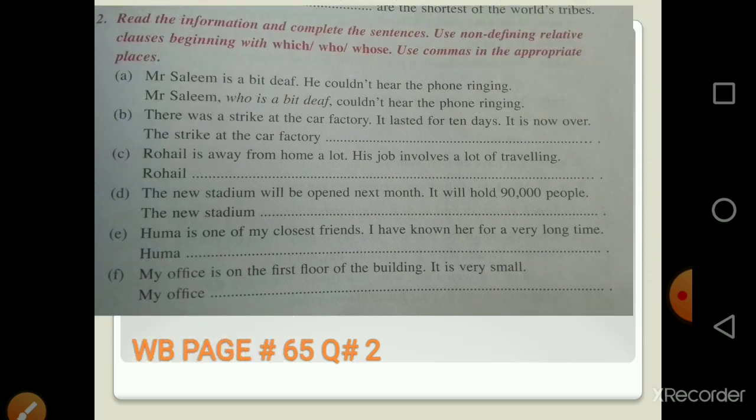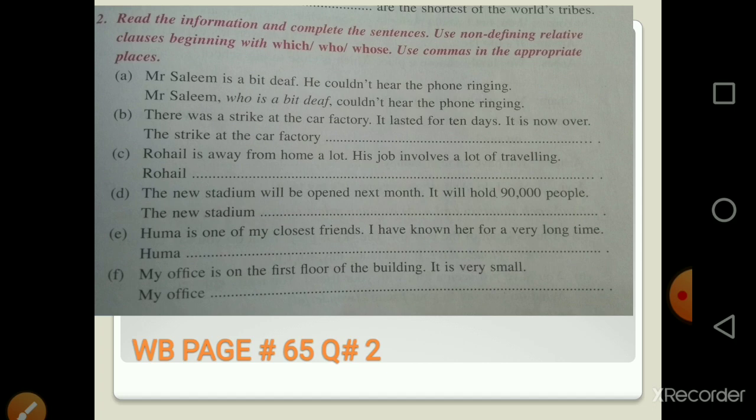This is the second question. Read the information and complete the sentences. Use a non-defining relative clause beginning with which or who or whose. Use commas in the appropriate places. Mr. Salim is a bit deaf. He couldn't hear the phone ringing. So Mr. Salim, who is a little bit deaf, couldn't hear the phone ringing.